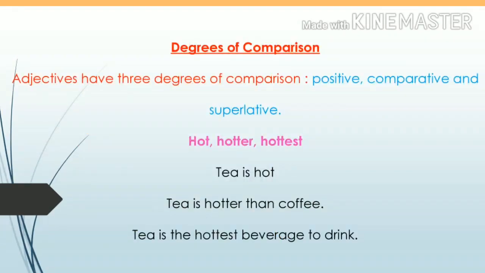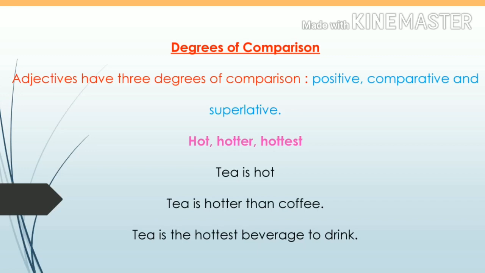Degrees of comparison. Adjectives have 3 degrees of comparison. First one is positive. Second one is comparative, and the third one is superlative. These degrees are used to compare nouns. In the positive degree, there is no comparison, but in the comparative degree, we compare two things or groups of things. In the superlative degree, we compare 3 or more things. That means 3 or more nouns.